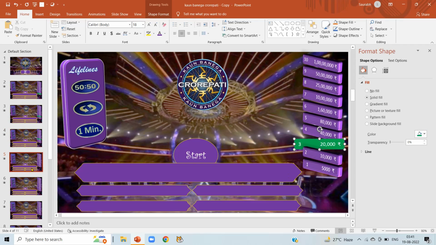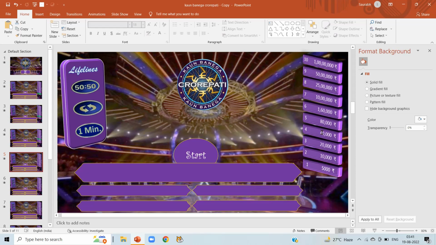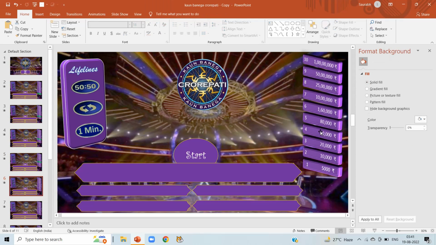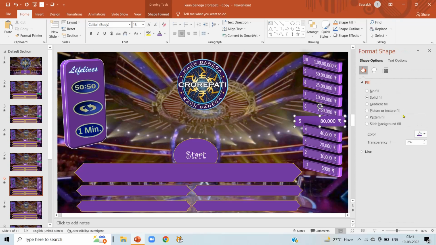Now in the left side again click on slide number 5, question number 4, format shape and change its color to green. Again in the left side click on slide number 6. Select question number 5. On slide number 6, the fifth question will be there. In the format shape, change its color to green.